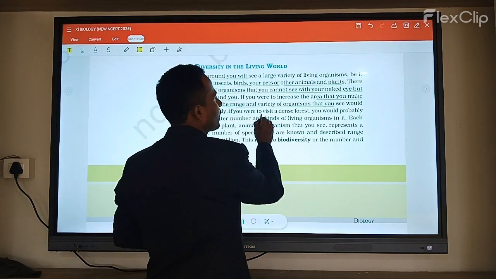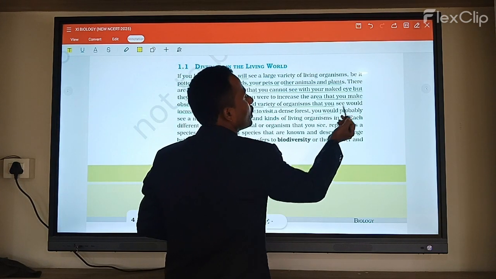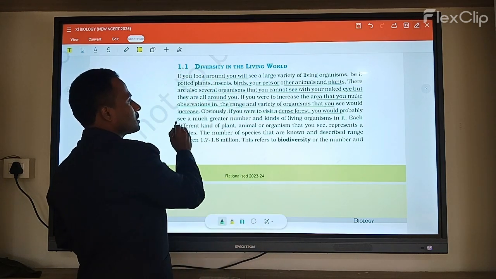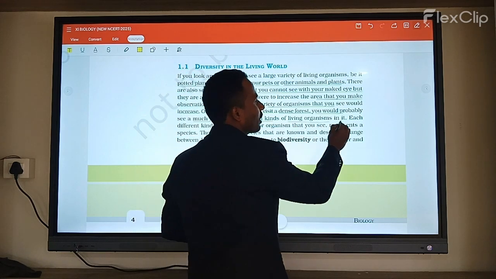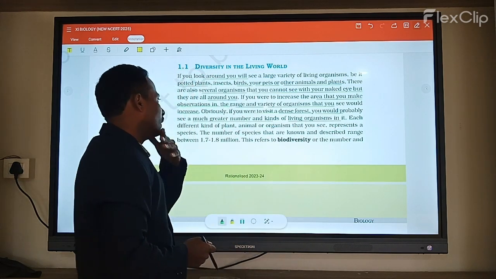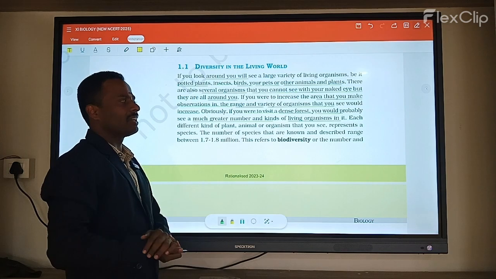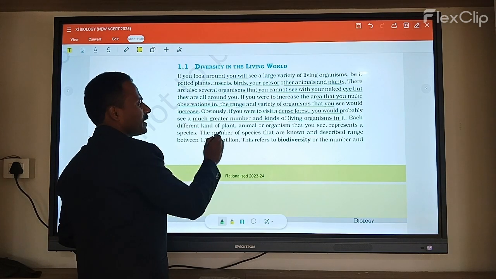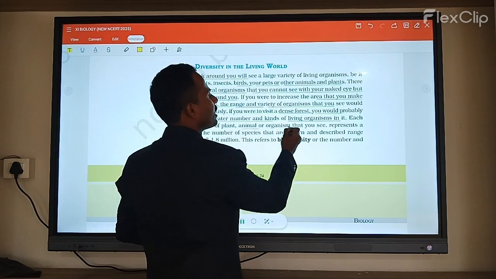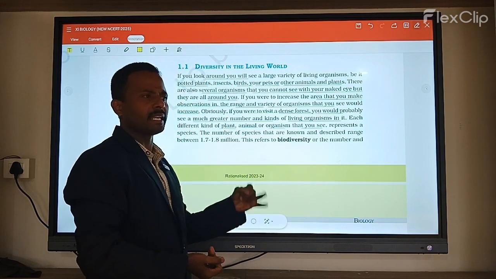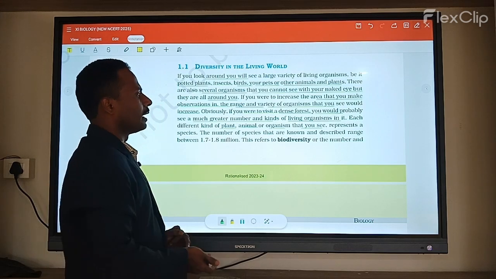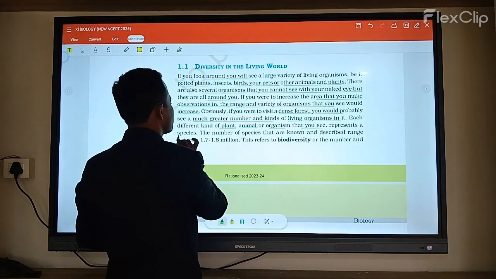Obviously, if you visit a dense forest, you would probably see a much greater number of kinds of living organisms. Each has a different kind of plants, animals, and other organisms, and they are represented as species.